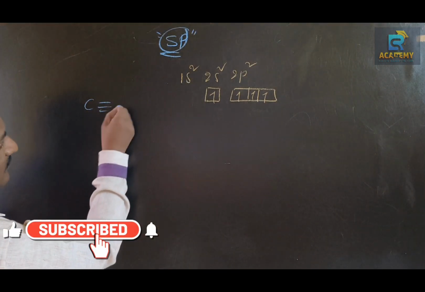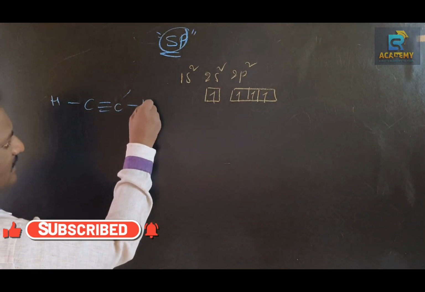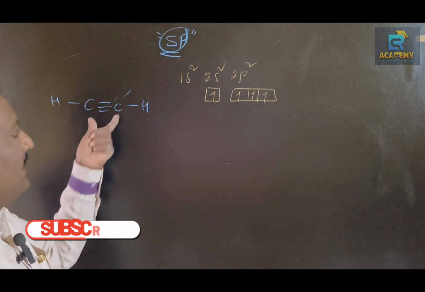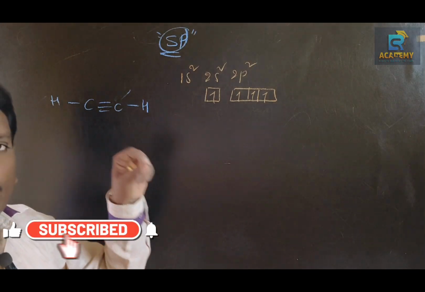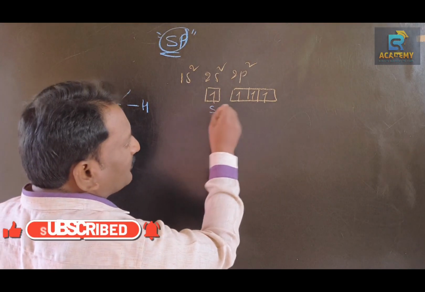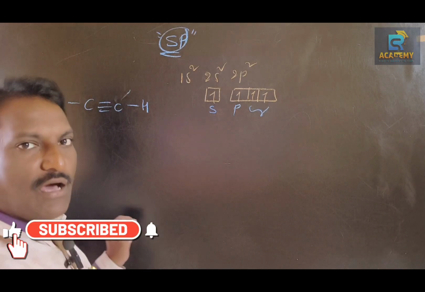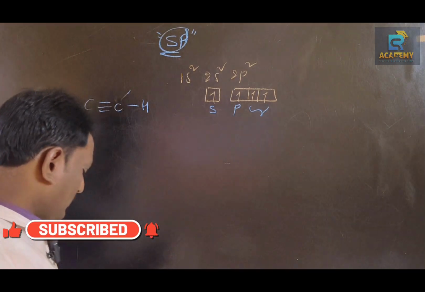Example, ethyne. This is the structure of ethyne. In ethyne, each carbon undergoes sp hybridization. That means we require one s orbital and one p orbital, and the remaining two p orbitals are unhybridized. Listen carefully.